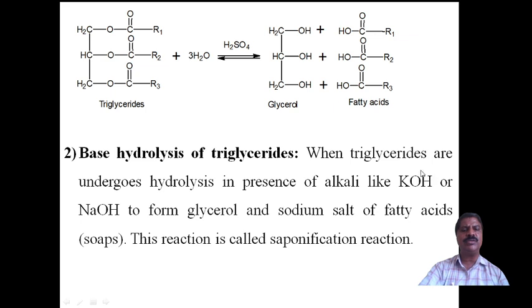Suppose KOH is taken instead of sodium hydroxide. Then toilet soap is formed, which can be applied on the human body to clean the dirt particles. We use potassium hydroxide because potassium soap is soft in nature, but sodium soap is hard in nature. Washing soap for clothes is bar-like and hard, but toilet soap is soft.